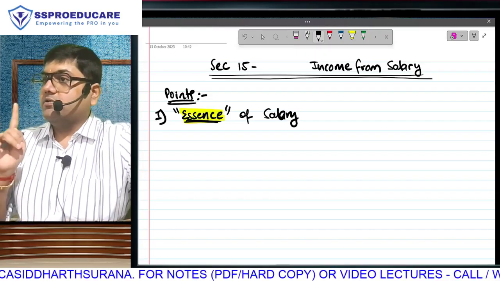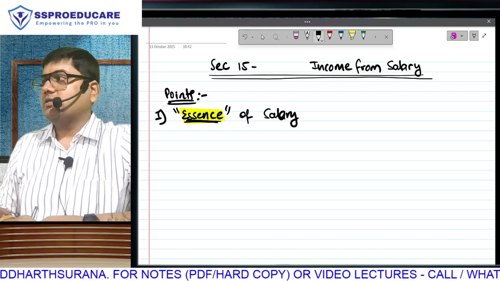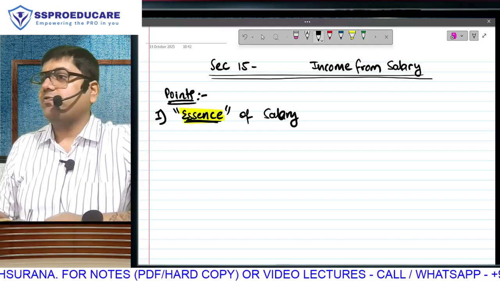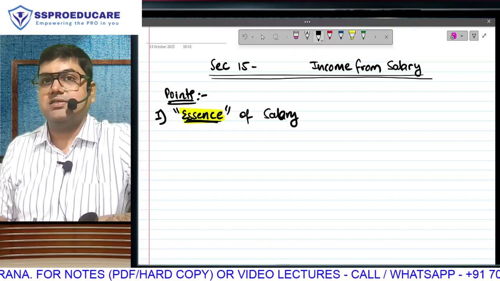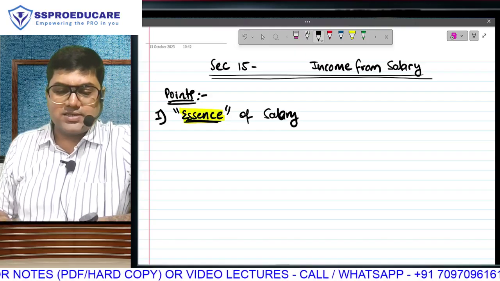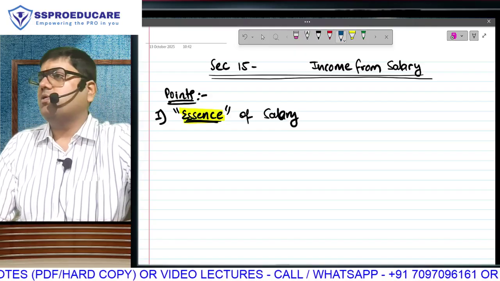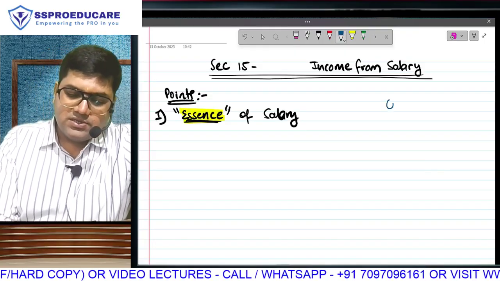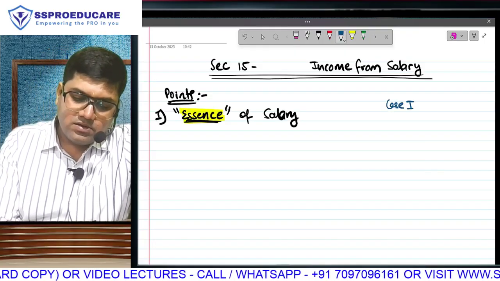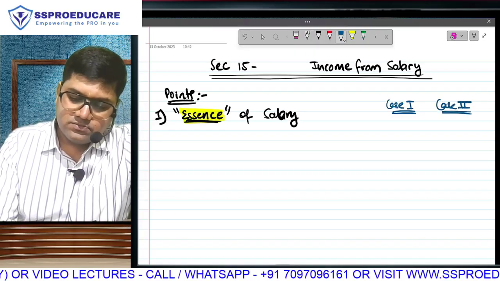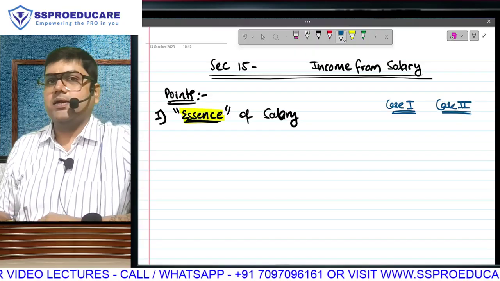Only one condition, the deciding condition. It is this or not this. If this condition is fulfilled, the income will be salary. Otherwise, it will be anything else but not income from salary. In order to understand this, we will have to take a small case study in front of us. We have 2 situations, situation 1 and situation 2.